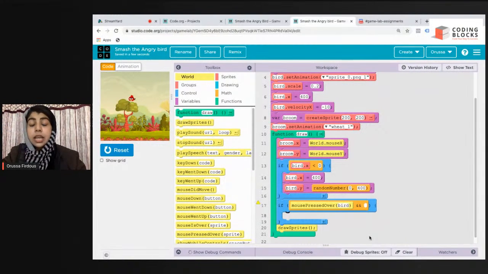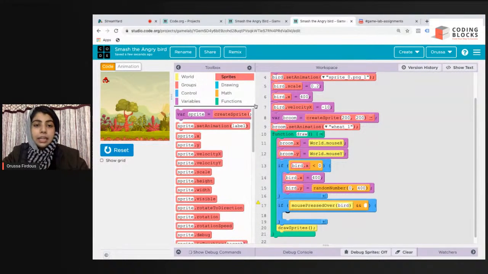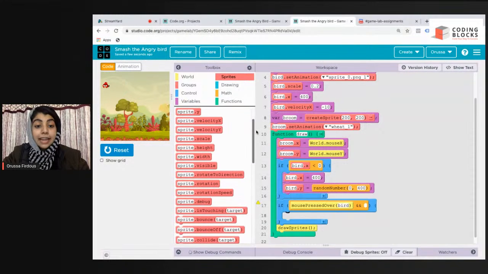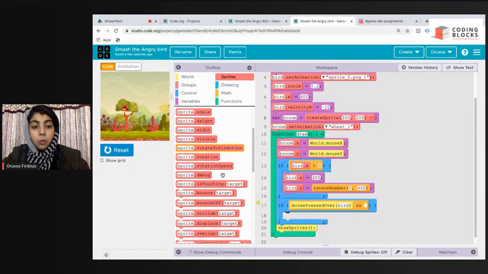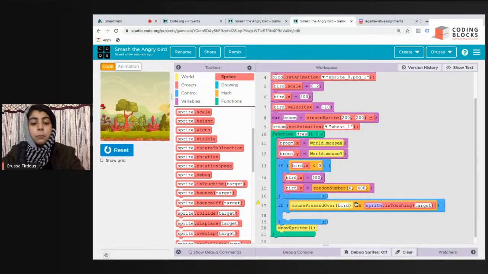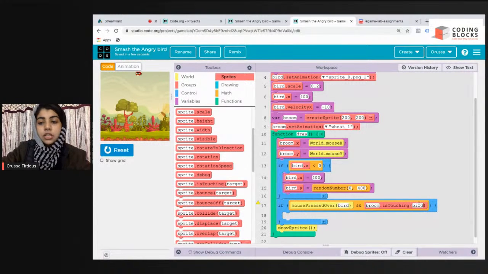The next condition is that our broom should be touching the Angry Bird. So I'm going to get that dot is touching block. Where will you find that? We'll find it in the sprites section. I'll scroll down to sprite dot is touching. Which sprite is touching whom? Broom is touching bird. So who has a confusion in these conditions? Please tell me in the comment section.